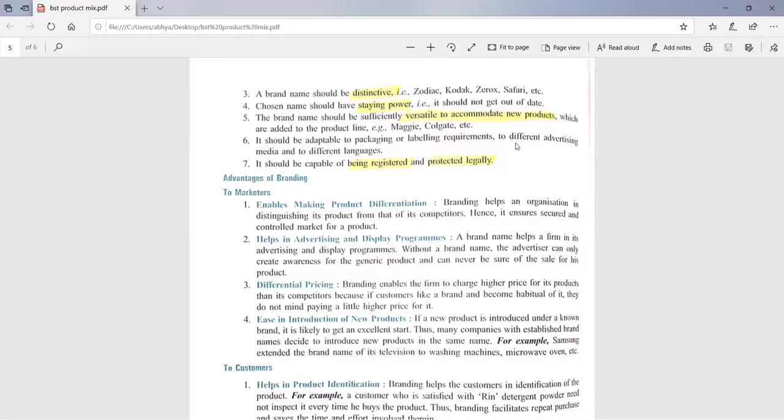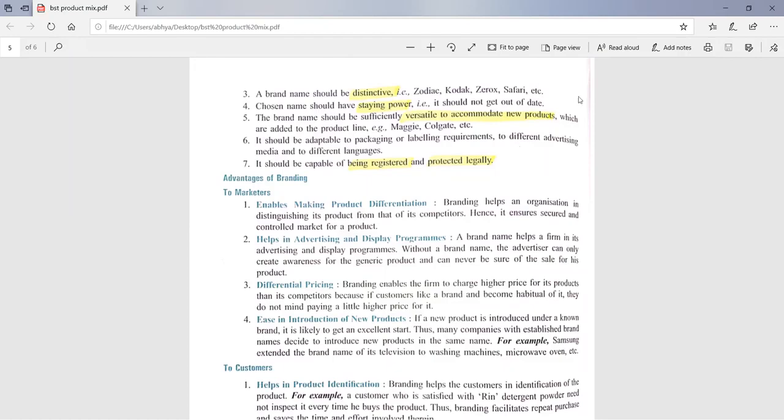Why? Because they are quite satisfied with the services provided by the Samsung company, and they have faith in this brand, and they are sure that if they are spending money on buying products of this company, then the products will serve them for a long time, and they are also satisfied with the after sale services of the company. That's why again and again they are buying the products of the same company.